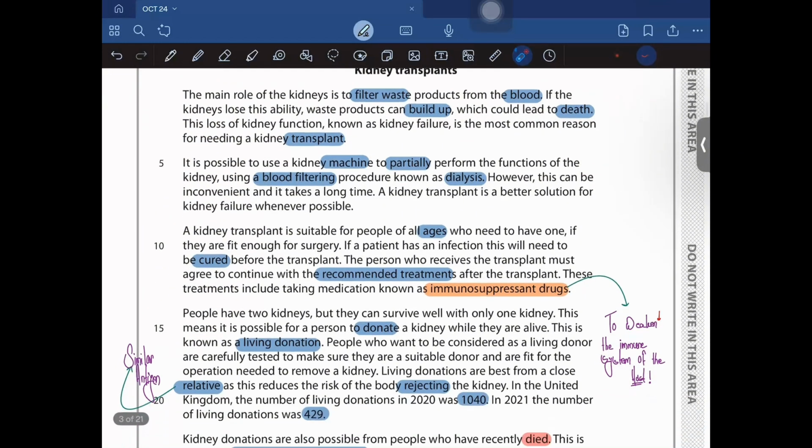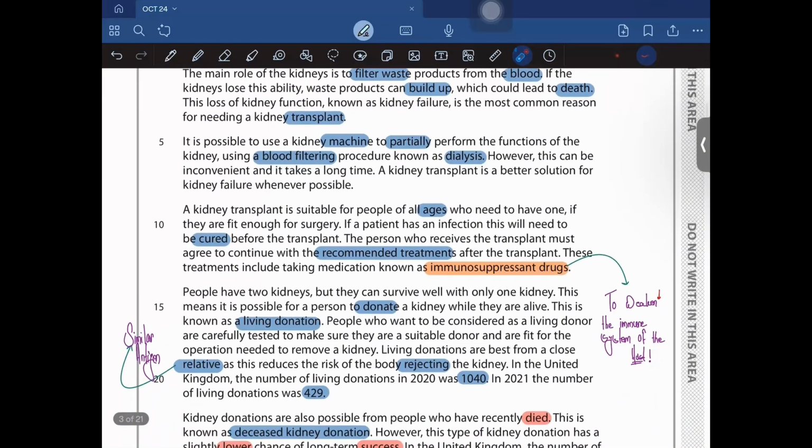So yeah, it is possible to use a kidney machine to partially perform the functions of the kidney, a blood filtering procedure known as dialysis. However, this can be inconvenient and it takes a long time. A kidney transplant is a better solution for kidney failure whenever possible. Okay, so basically you can artificially filter your blood using a machine, that is what we refer to as a blood filtering machine, and that procedure is known as dialysis.